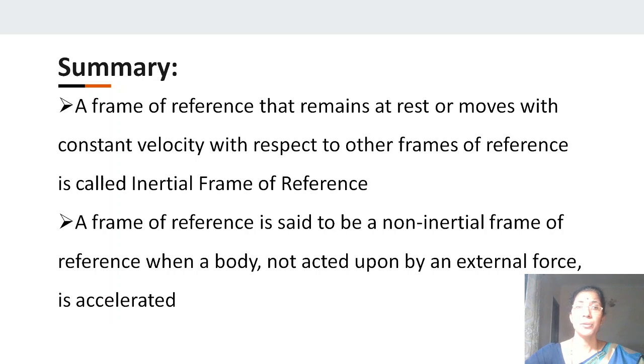In the inertial frame of reference, the body remains at rest or moves with a constant velocity with respect to other frames, and here Newton's laws of motion hold good. And in the other frame of reference, the non-inertial frame of reference, the body not acted upon by any external forces is accelerated, and here Newton's laws of motion do not hold good.